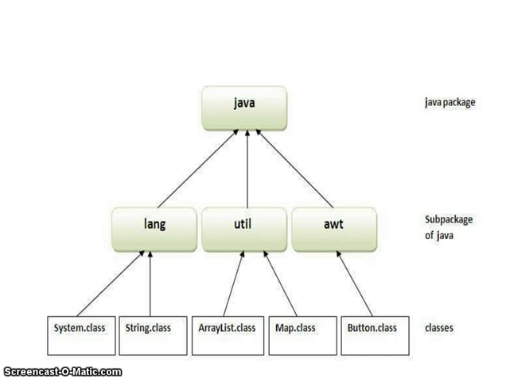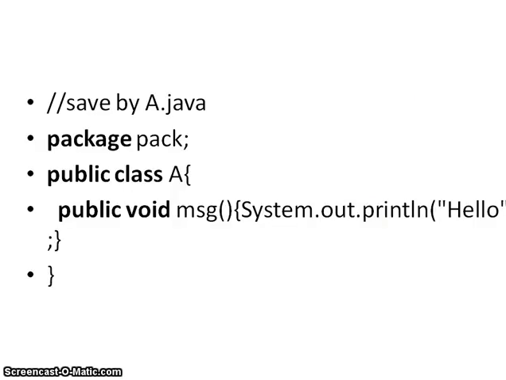Java programmers have already built some packages for you, and those are called built-in packages, and users can create their own packages, which are called user-defined packages. Built-in packages are those which are already available for you, and the packages which you have created are called user-defined packages. Let's see one example.